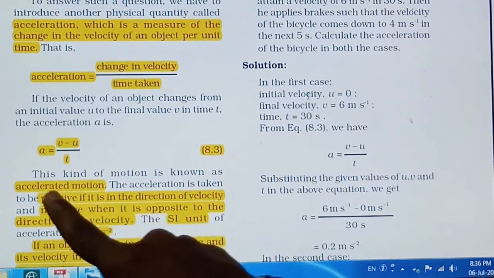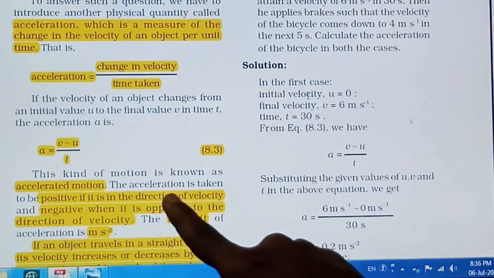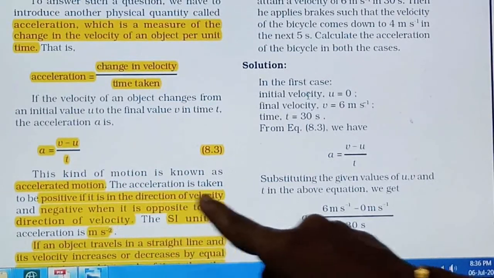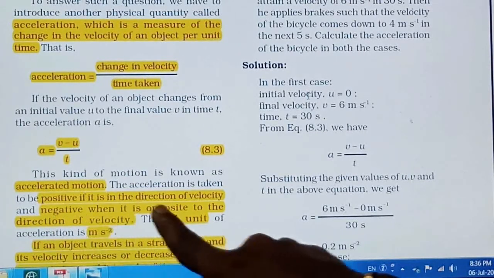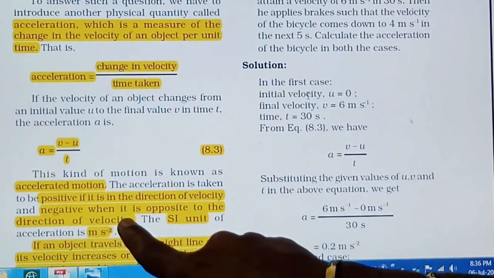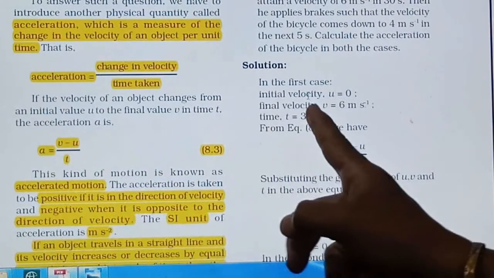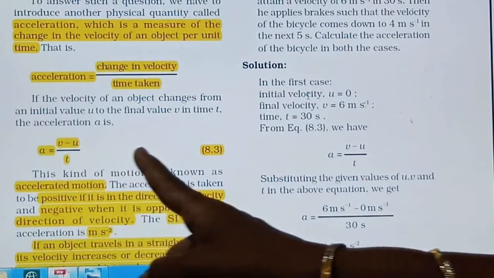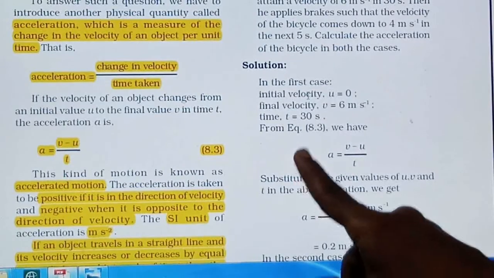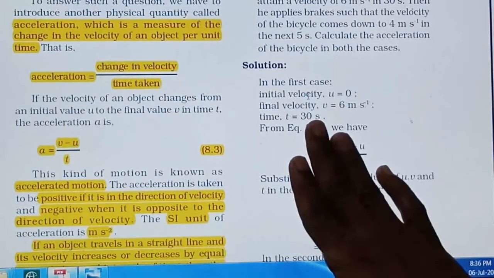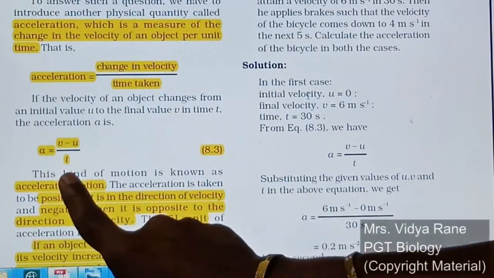Acceleration will be negative whenever it is opposite to the direction of the velocity, right? Suppose this is the direction of the velocity, so the velocity will go on increasing in this direction. So the final velocity will always be more than the initial velocity. So this larger value minus smaller value will definitely come positive, right?